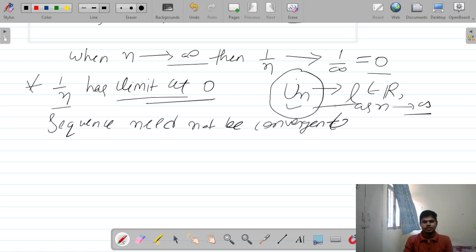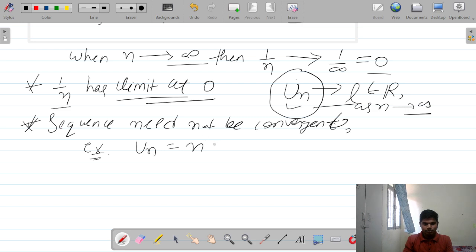This is the property of a sequence. In the previous example, 1 by n has a limit point at 0, so 1 by n is converging. But my second point is that a sequence need not be convergent; every sequence need not be convergent. For example, I'm taking the next example: Un is equal to n.